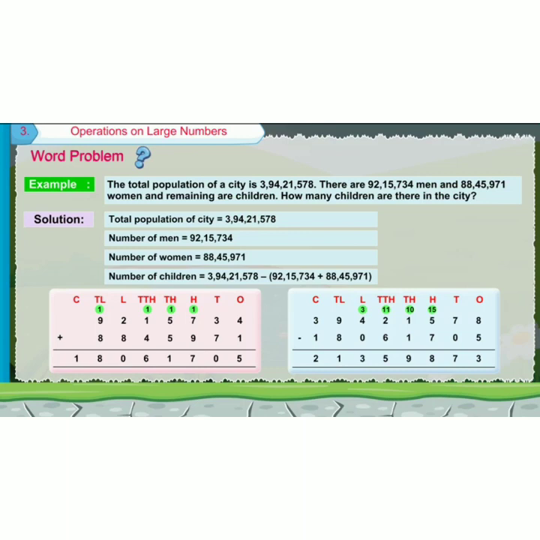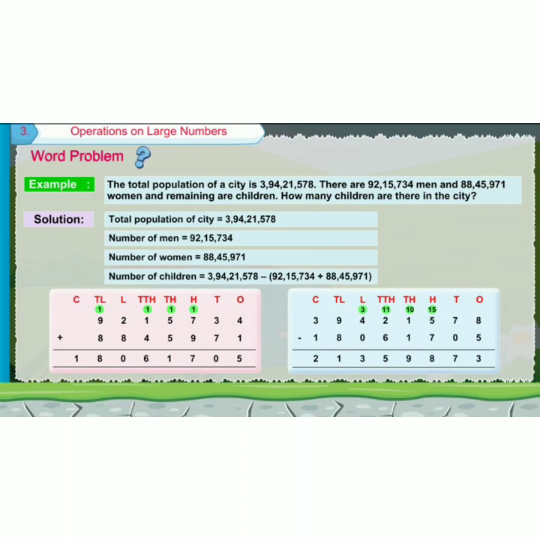What we should do: first, we have to find the total population of men and women, so we have to add. Then that answer we have to subtract from the total population of the city. Then you will get the number of children. First, add together the number of men and women: 92,15,734 added with 88,45,971. The sum is 1,80,61,705.